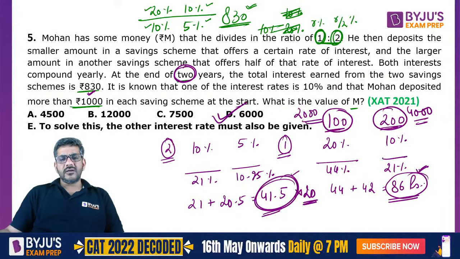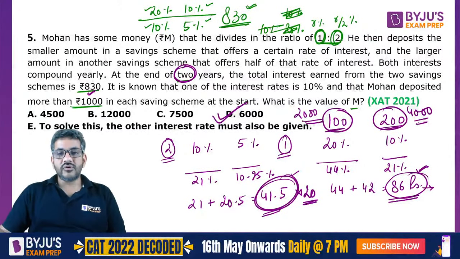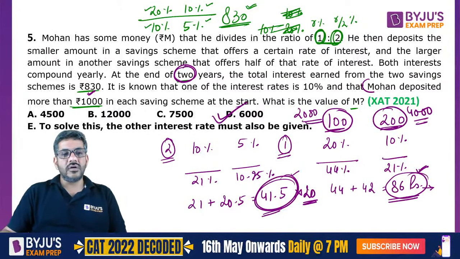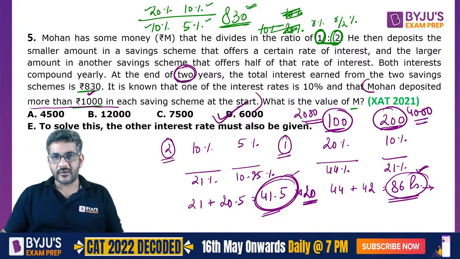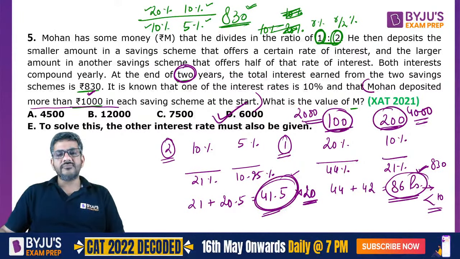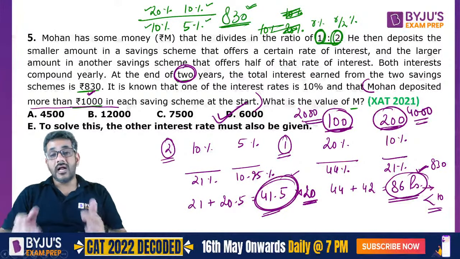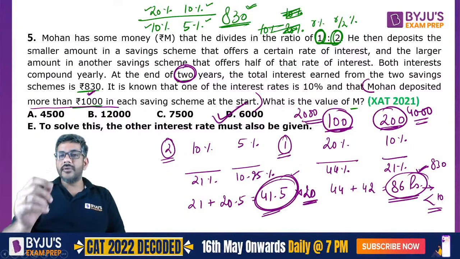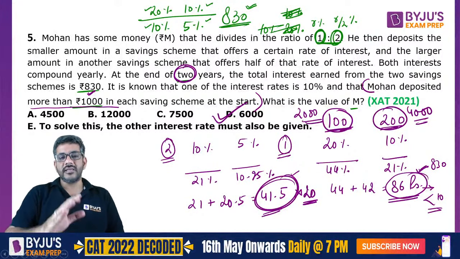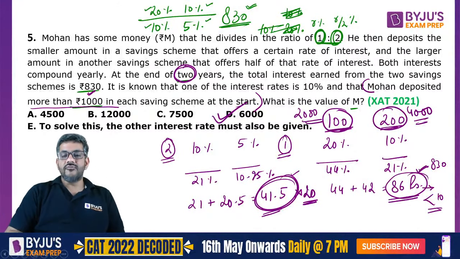You would say, sir, only by saying this I can't say that this one is rejected. Look, I am saying it will be rejected, because there is another condition that is given, that Mohan deposited more than 1000. So probably in that second case this condition is not being satisfied, and it won't be, because 86 of how many times is 830? It is less than 10 times. So when I do less than 10 times of 100, it will be less than 1000. And this is exactly what the question said, that no amount should be less than 1000. The 86 case was ruled out, the 41.5 case was taken, and by that we got the total investment as 6,000 rupees.